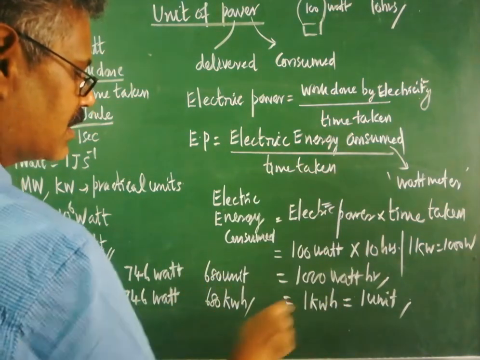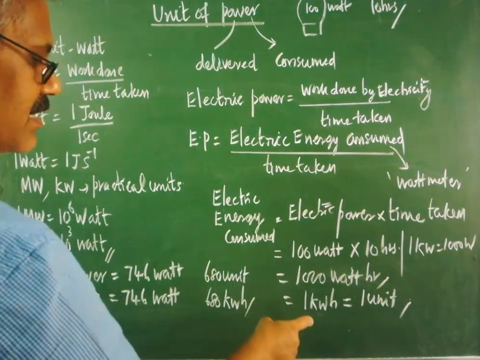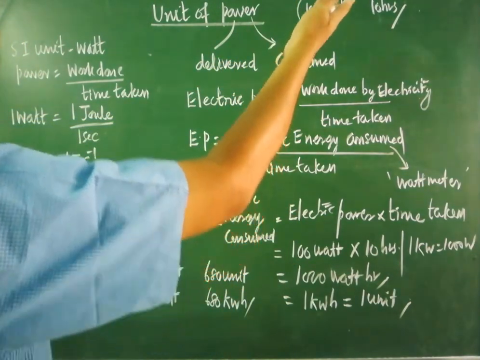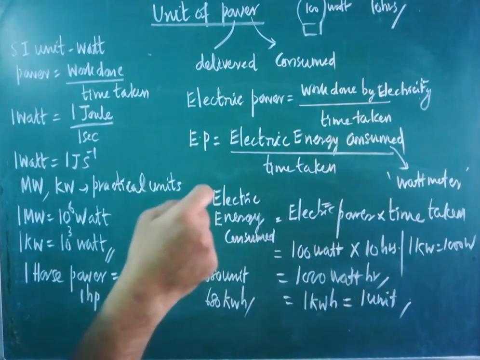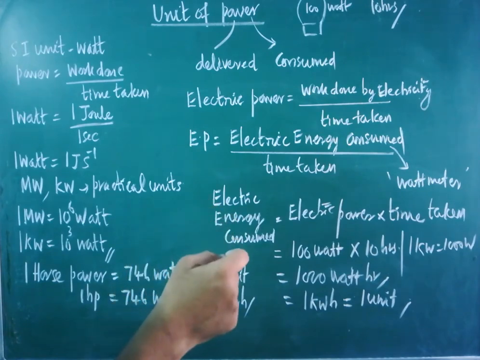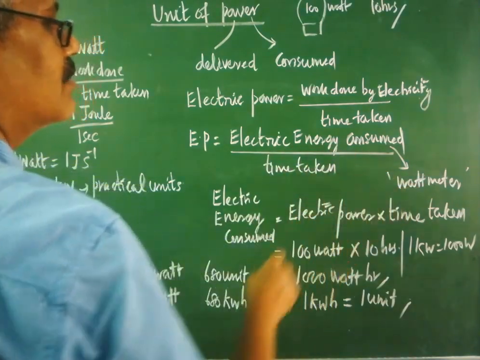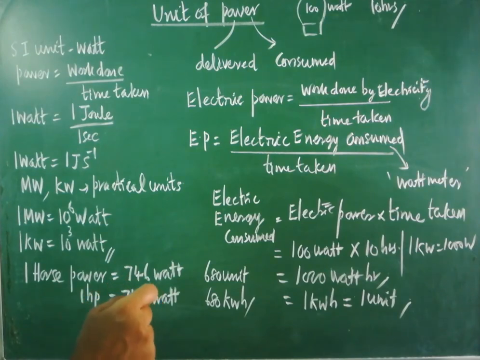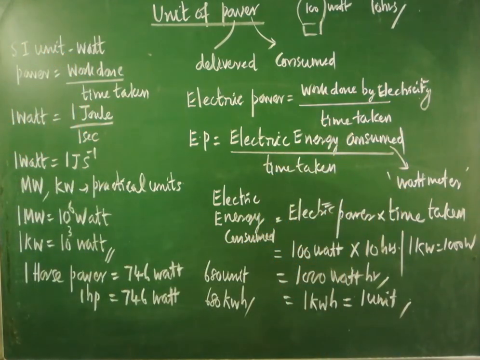Make a note, very important one. So this is the unit that should be used while measuring the electric energy consumed at your home. So we are not using a single lamp for 10 hours. We are using plenty of gadgets for various hours. Individually we are not able to calculate the electric energy consumption. So that calculation work is done by whom? With the help of the watt meter. Individually we are not able to monitor or calculate. That will differ from gadget to gadget, depending on the utility. So the electric energy consumed is measured mainly with the help of the watt meter. Make a note.